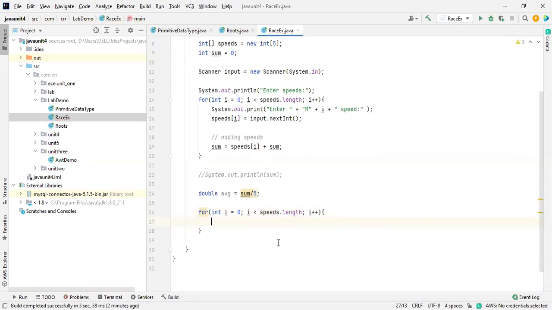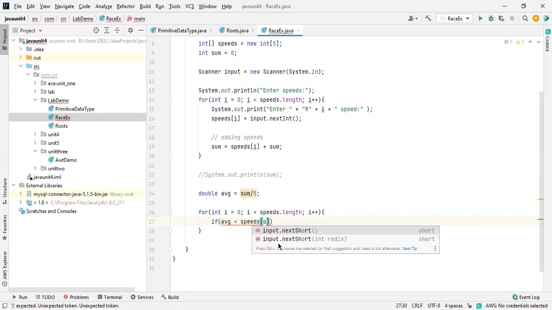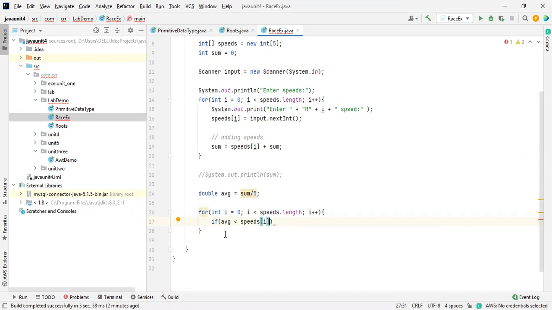So here I'm just checking the condition. If average is less than speeds of i. Why am I mentioning this one? We already read the question. What was the question? If the speed of a particular racer is more than the average, then he is a winner, right? So this is how we got it.